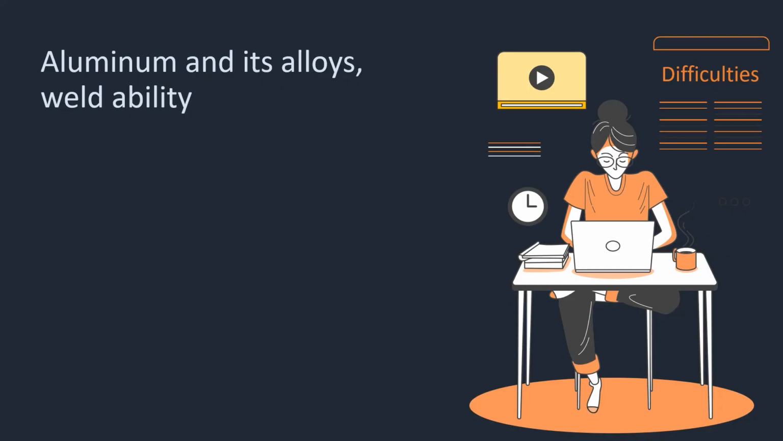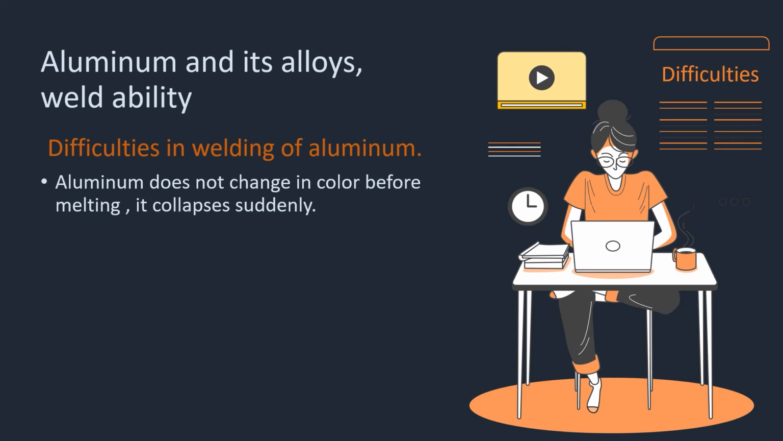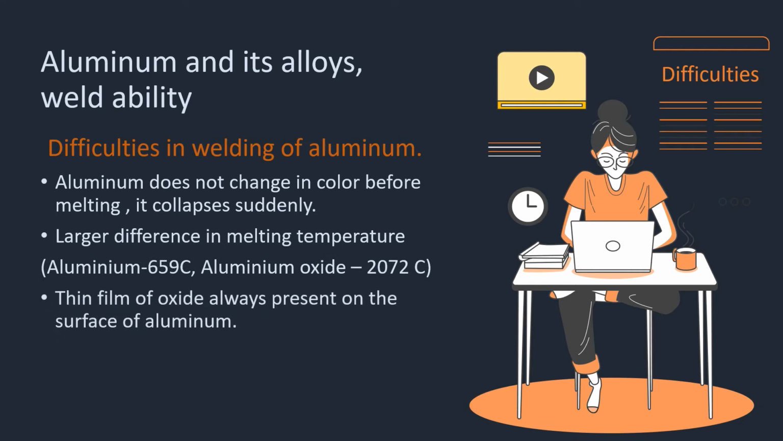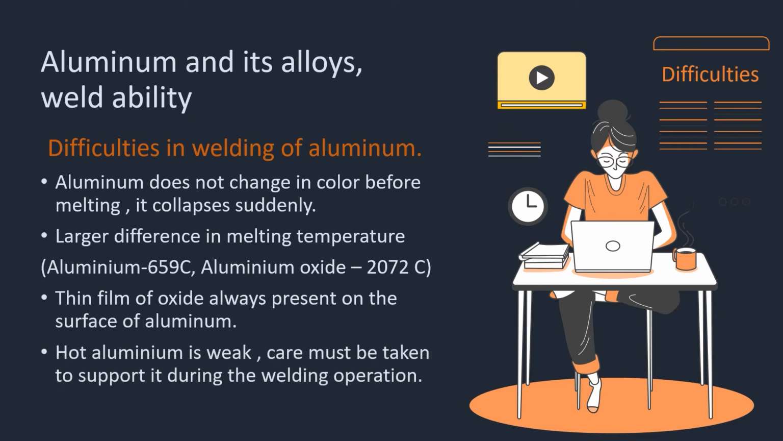Aluminium and its alloys and weldability. What are the difficulties in welding of aluminium? Aluminium does not change in color before it melts. The larger the difference in melting temperature. A thin film of oxide is always present on the surface of aluminium. Hot aluminium is weak and hence care must be taken to support it during the welding operation.